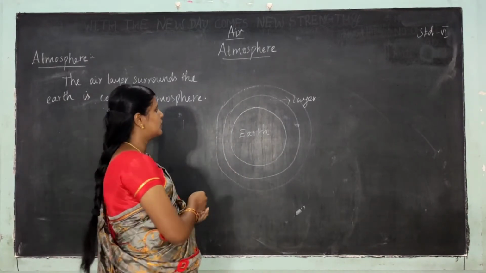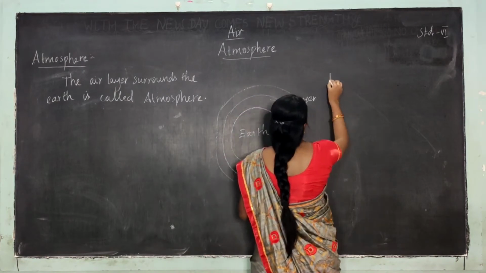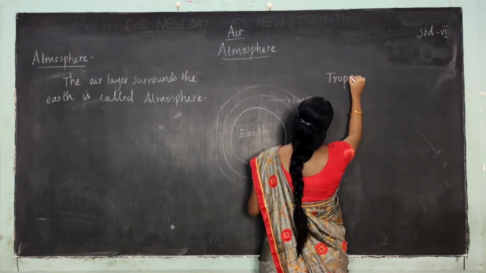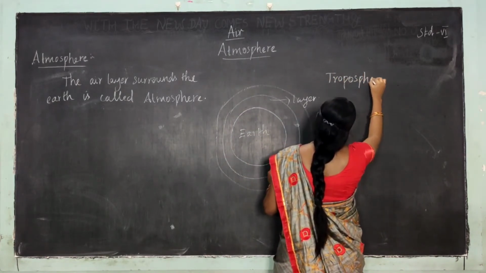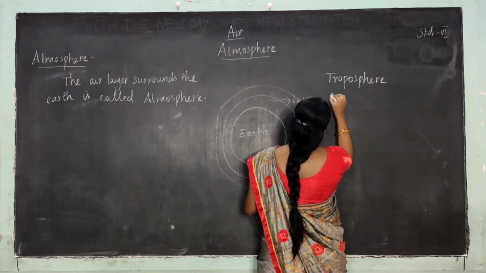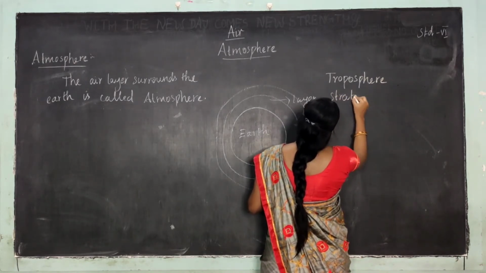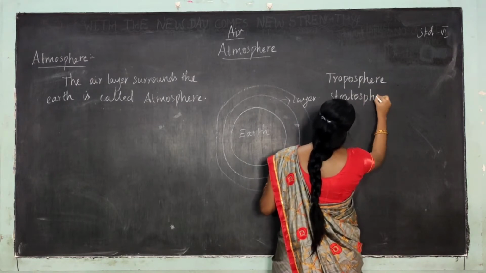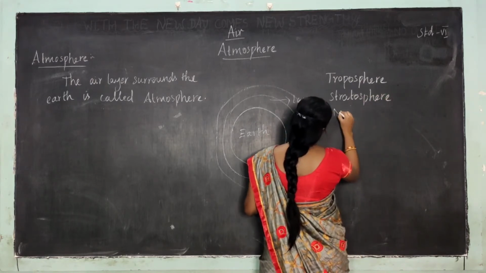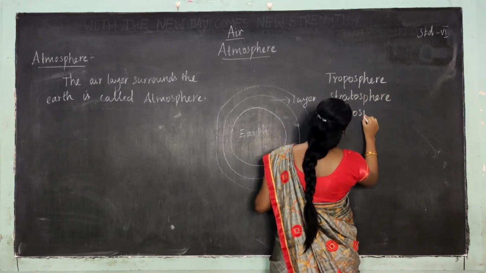First layer is troposphere. Second one is stratosphere, and third one is mesosphere.